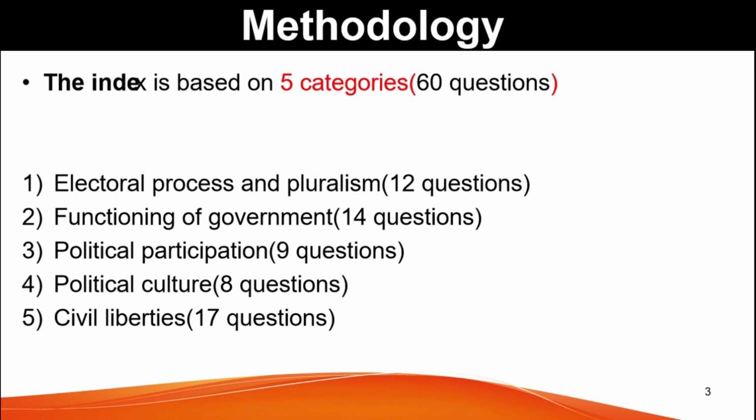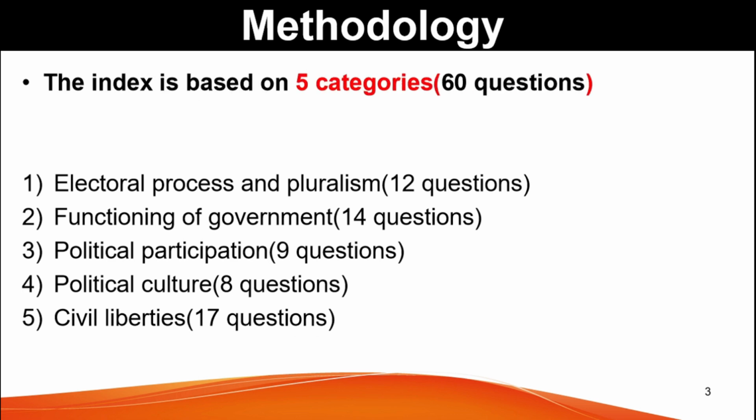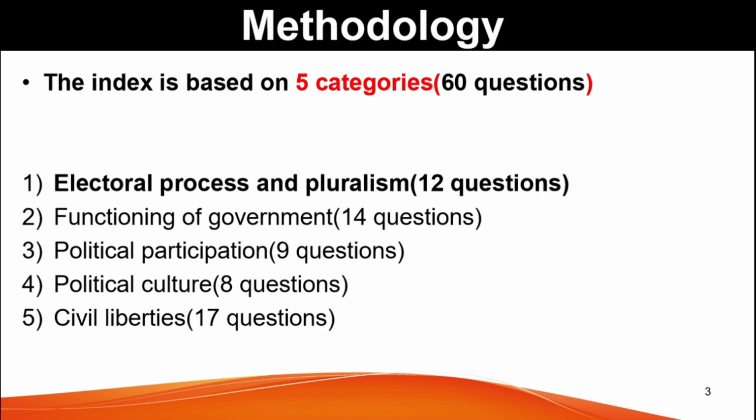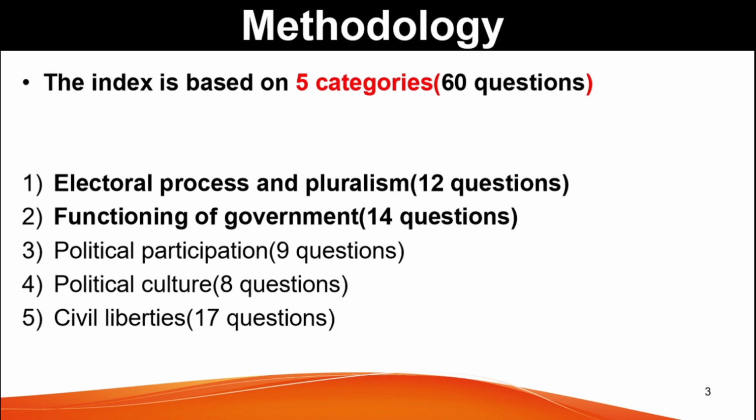The index is based on 5 categories, which are as follows. Electoral process and pluralism. 12 questions are asked on this. The second one being functioning of government. 14 questions are asked on this. The third one is political participation. 9 questions are asked on this.